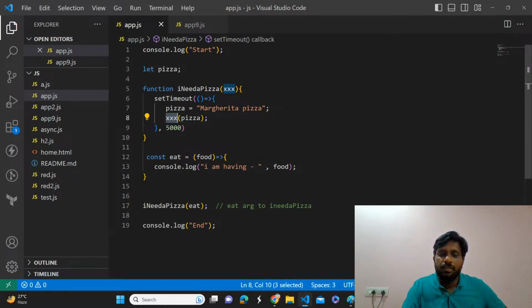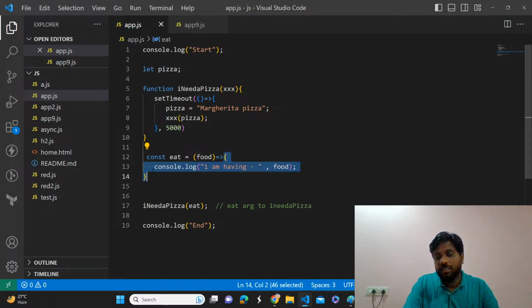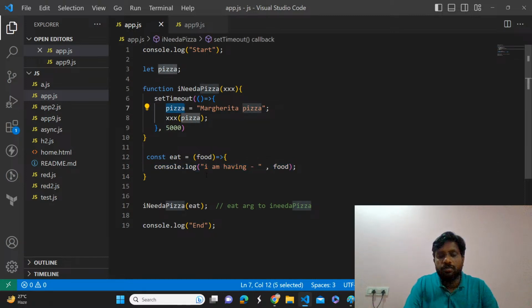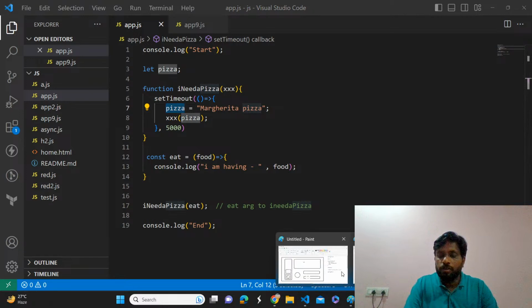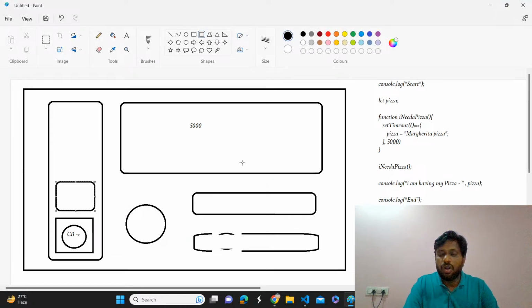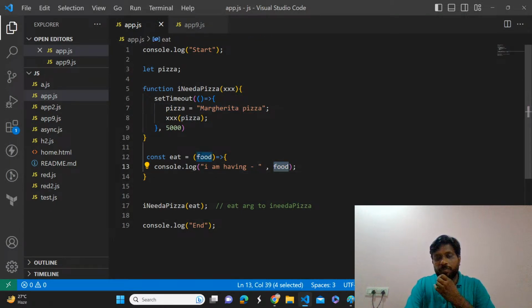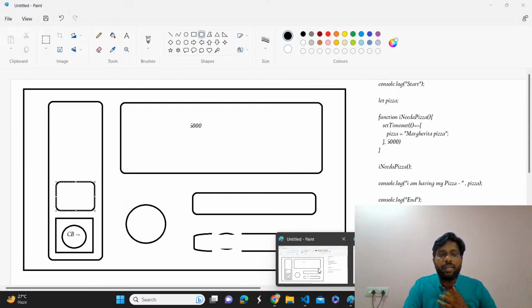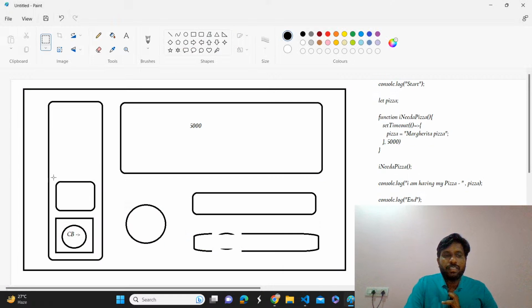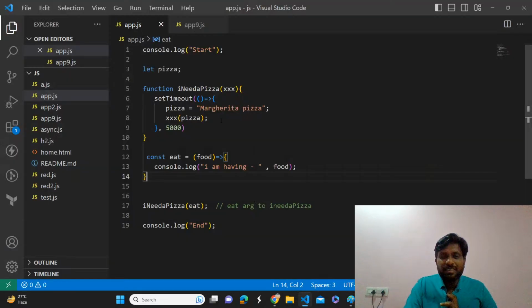What is there in triple X? The eat function. How many lines of instructions are there? One line, and we are passing the pizza information to that function. So it is going to execute console.log, I'm having Margherita pizza. That information will be there in food, so it will execute this statement. Once it executes that statement, this execution context will be popped out.